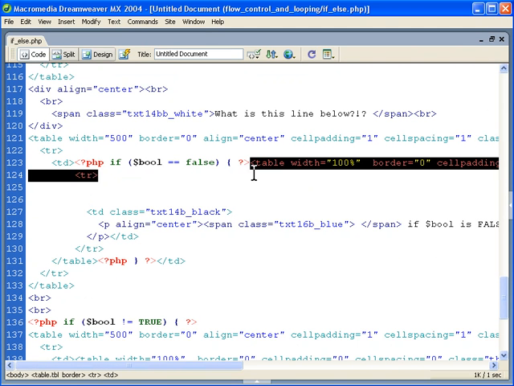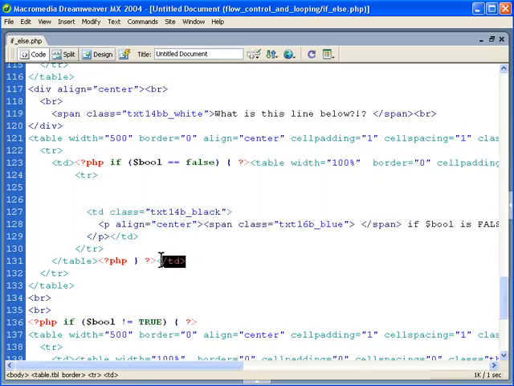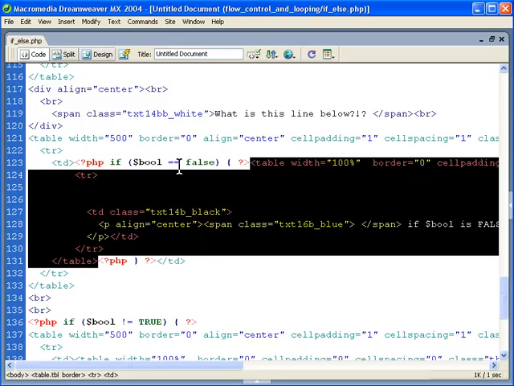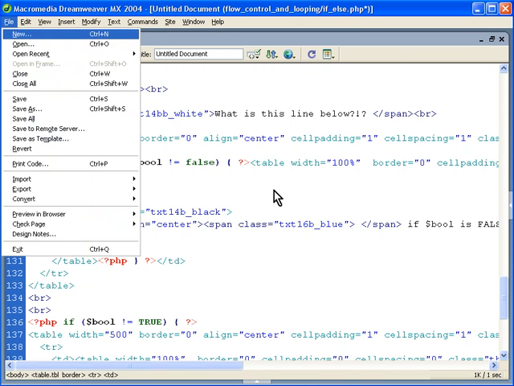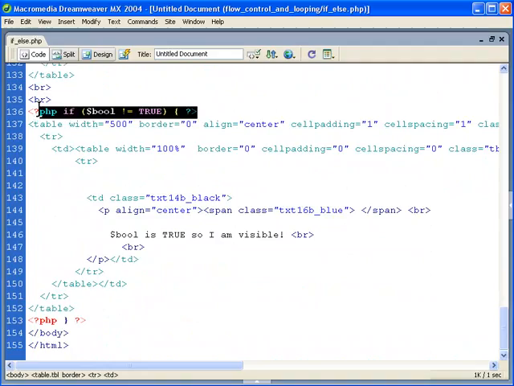And what it's adding is a table. So we have a little table here, little table cell here, and then we're going to add another table inside of that if this is going to be true or not equal to false. So that's why it's not visible. It's common to do that.